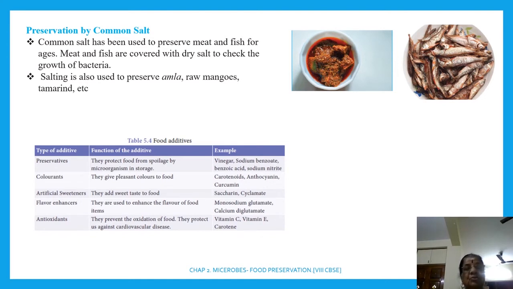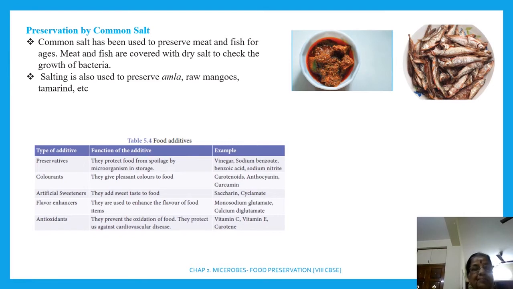Salting is also used to preserve amla, raw mangoes, tamarind, etc. So இது வந்து mangoல salting, இது வந்து fish. சரியா? So common salt has been used to preserve meat and fish for ages. கருவாடு சொல்லுவோம் இல்லையா அது. Meat and fish are covered with dry salt to check the growth of bacteria. Right? Then this table explains food additives.